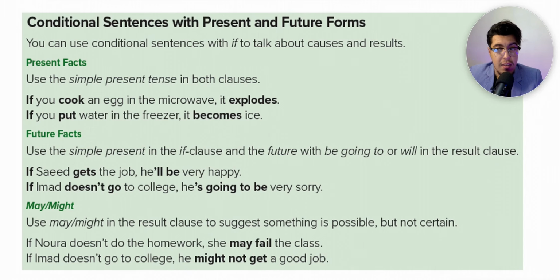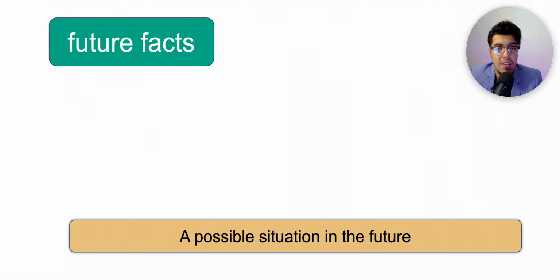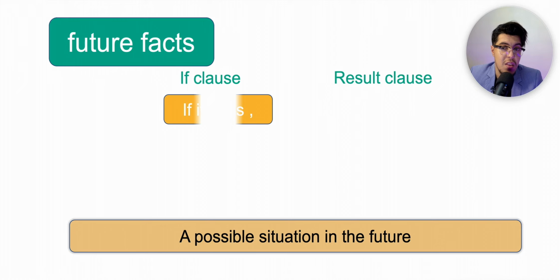For the future facts, we use the simple present in the if clause and the future with be going to or will in the result clause. For example, if Saeed gets the job, he will be very happy. If Imad doesn't go to college, he is going to be very sorry. So for the future facts, it's a possible situation in the future, we use the if clause and the result clause.